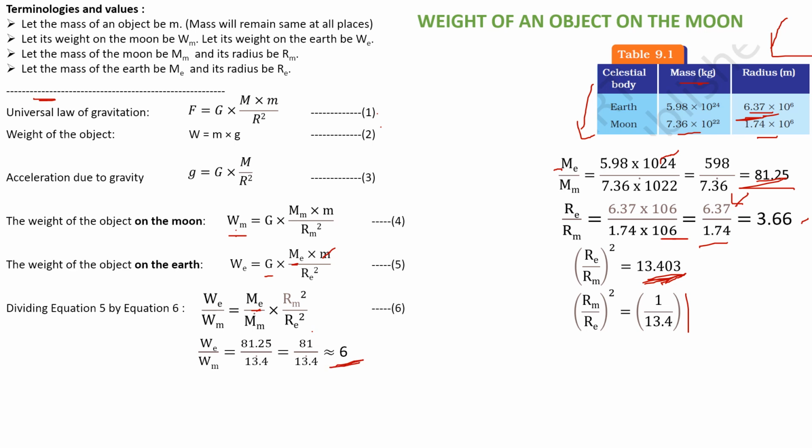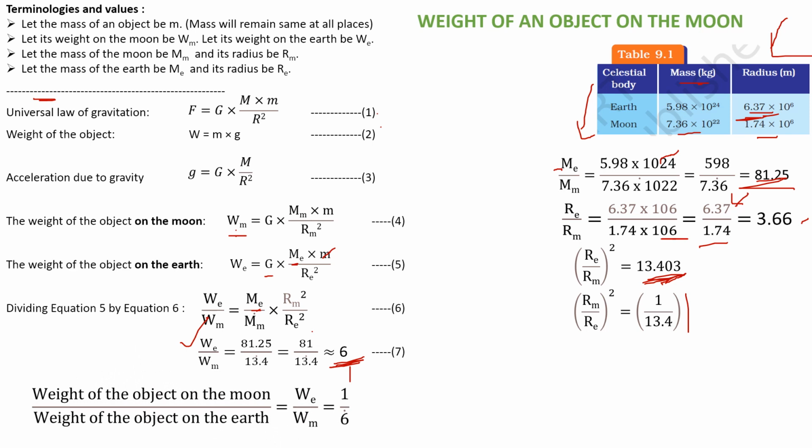We're not bothered about the exact number here. So this ratio, weight on the earth divided by weight on the moon, is equal to 6, right? Remember, earth is in the numerator. Weight 6 by 1, I can write it. Weight on the earth is the numerator.